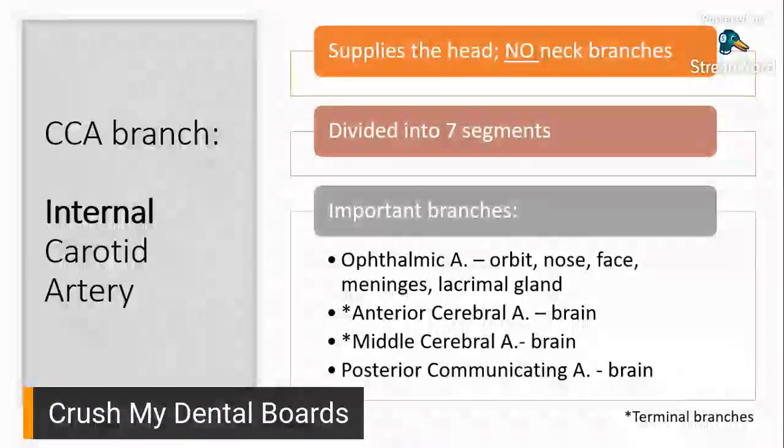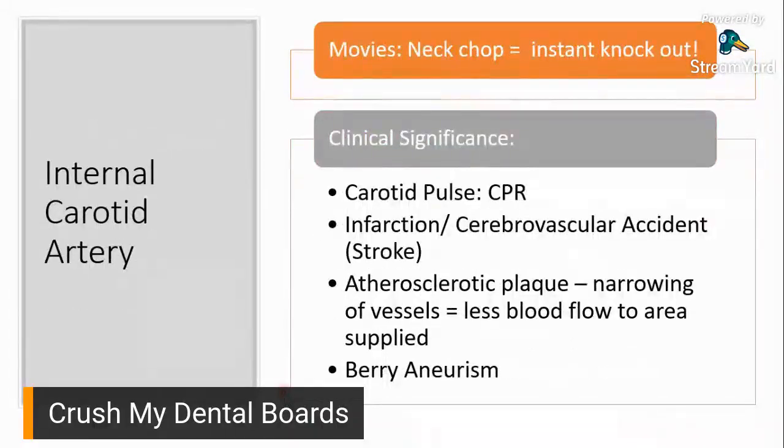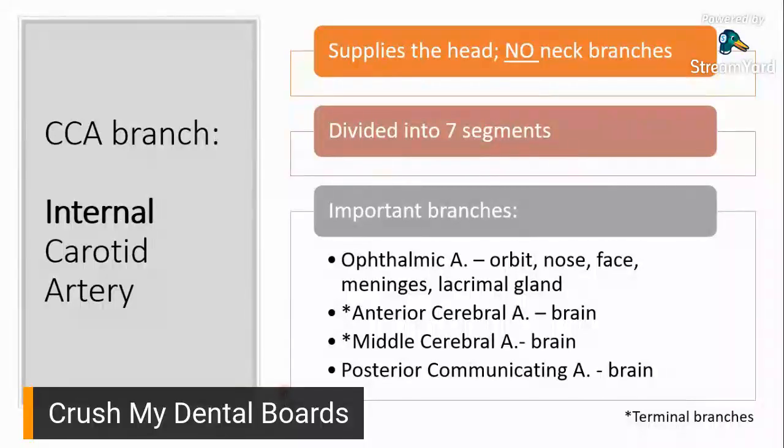So internal carotid artery supplies the head. No neck branches. It mainly supplies the head, particularly the brain. So nakita nyo naman dun sa important branches. Nandun na siya sa level ng eyes at ng brain. Okay. So when it comes to yung sinabi ko kanina on the anterior cerebral and middle cerebral and posterior communicating, just keep that in mind, hold that thought, babalikan ko yan.